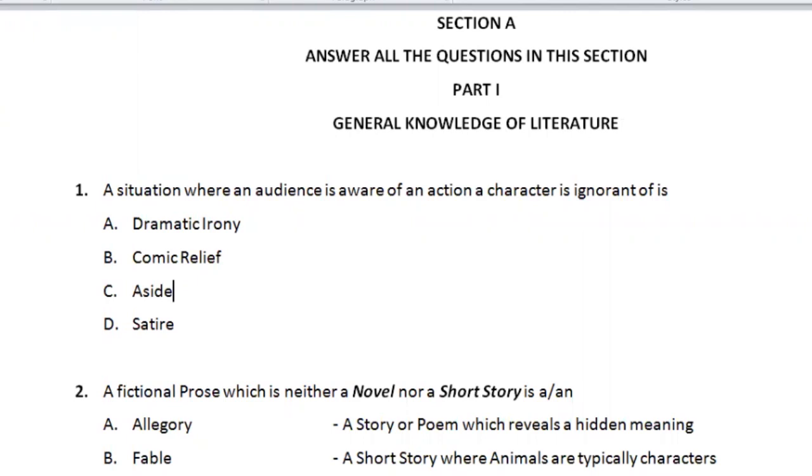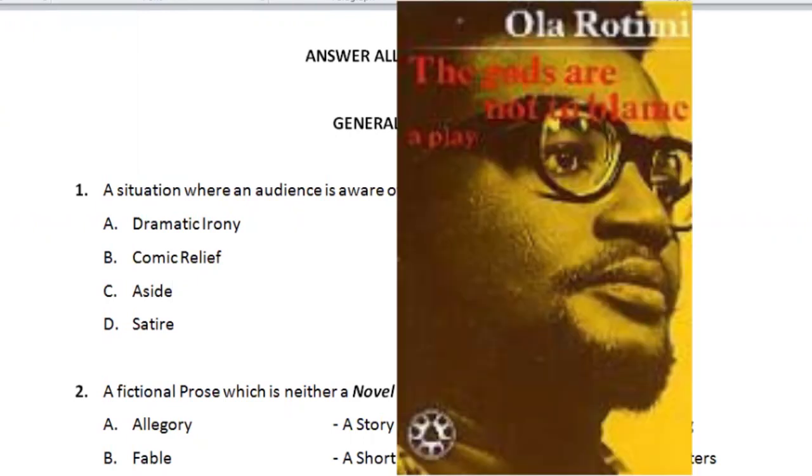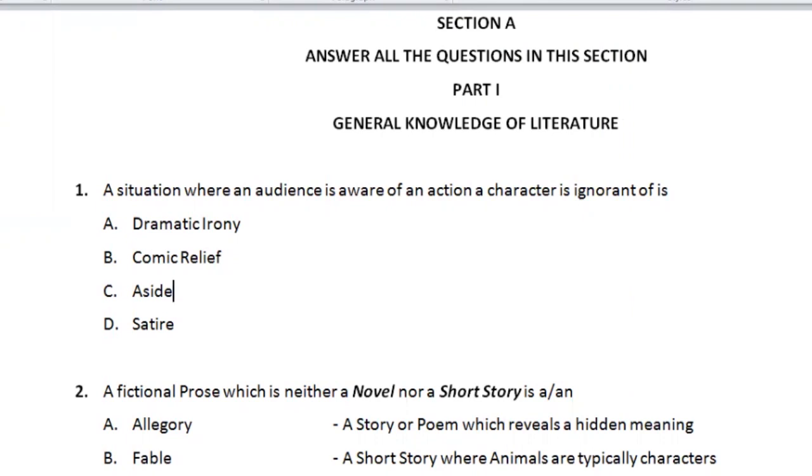For example, in Gods Are Not to Blame, when Ojola said to Odewale, "It is you I married, not my son," the audience knew that Odewale is also Ojola's son, but Ojola does not know, Odewale also does not know. So that is a perfect dramatic irony. Comic relief is used in tragedies to douse the tension. Aside, you'll find that in my dialogue videos. Satire is a type of drama or type of writing that ridicules.